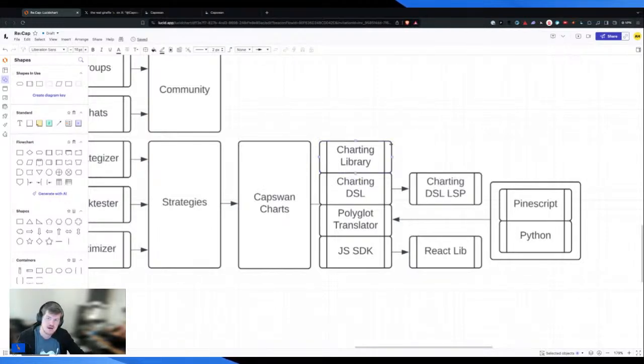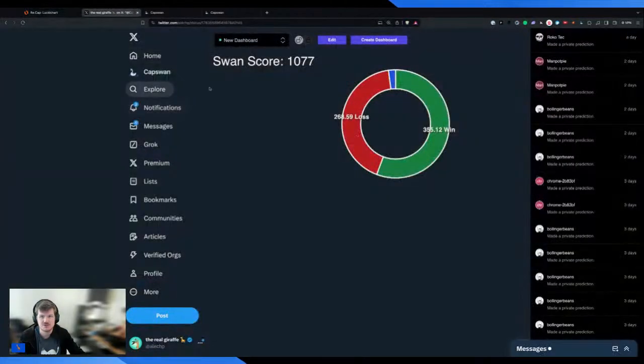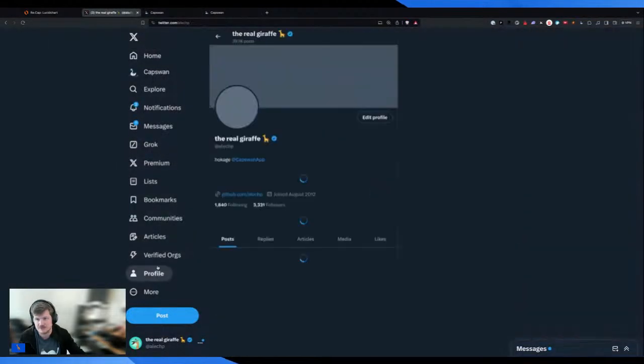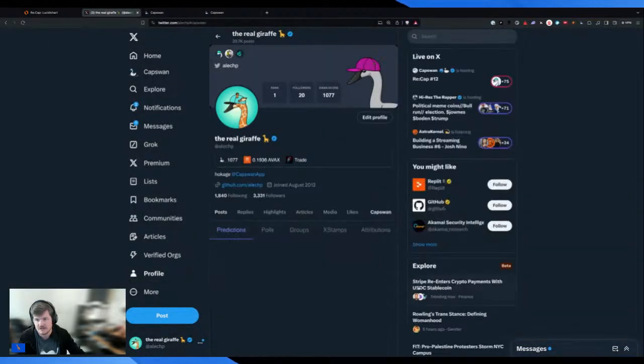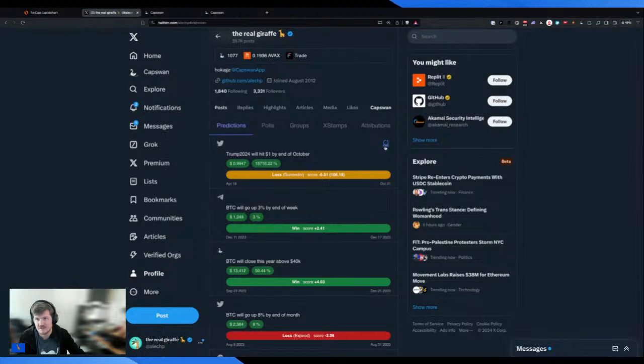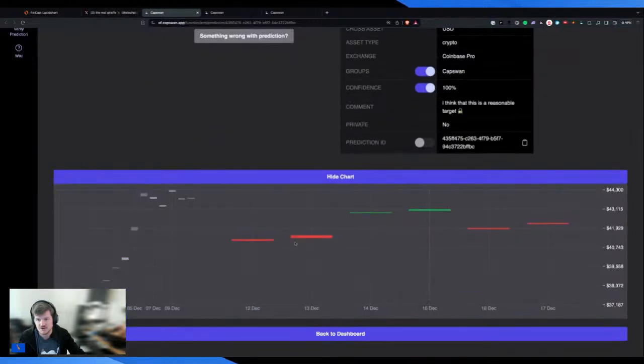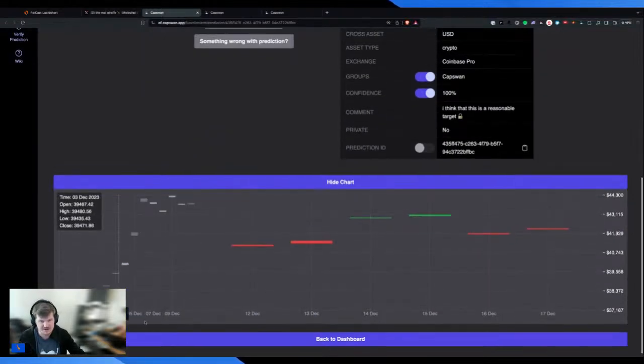But tech stuff aside, the reason we care about this charting library is that it will allow us to not only improve our product. So if I look, for example, let me go to Capswan and click on this prediction, Bitcoin will go up 3%, right? So if I click on show chart, you'll notice that our chart looks weird. And if you've never thought about why it looks weird, I'm going to explain.